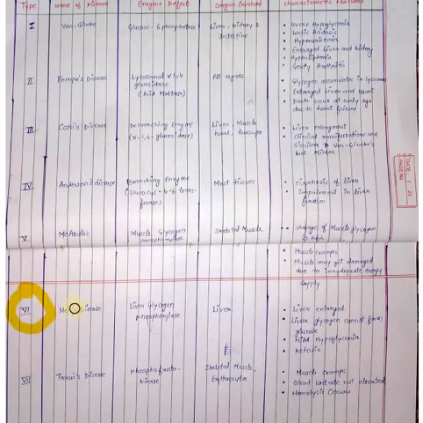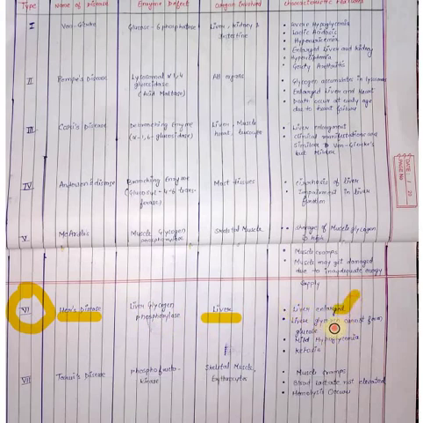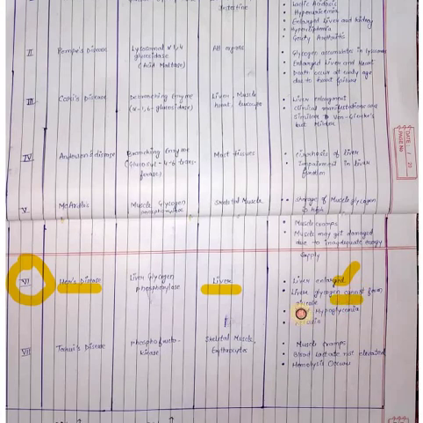Sixth type of disease is Hers disease. The enzyme involved is liver glycogen phosphorylase, so the organ involved is liver, and characteristic features are liver enlargement, liver glycogen cannot form glucose, and mild hypoglycemia and ketosis.